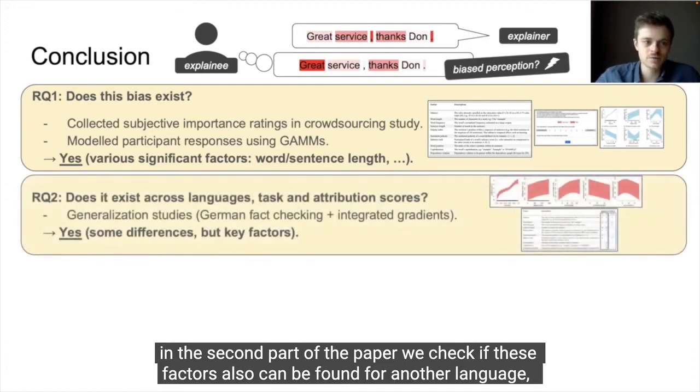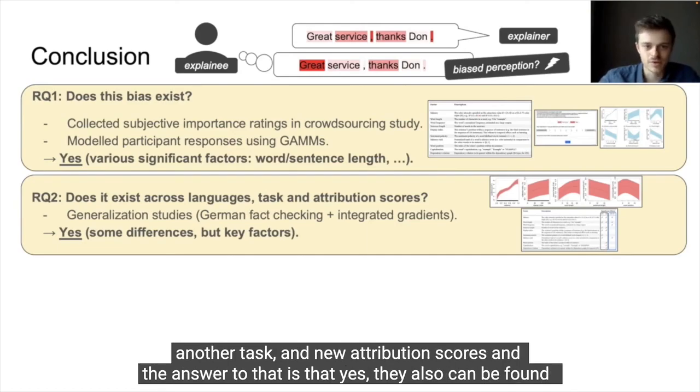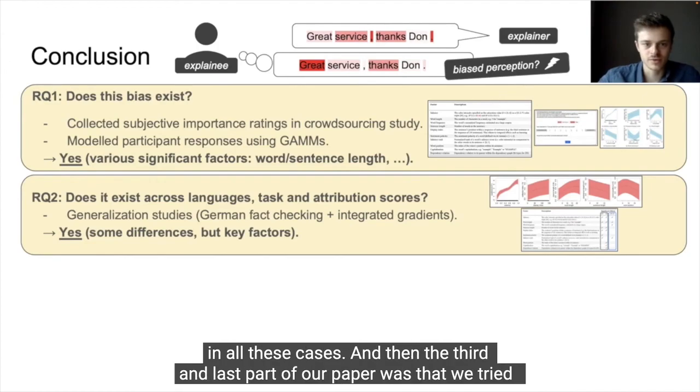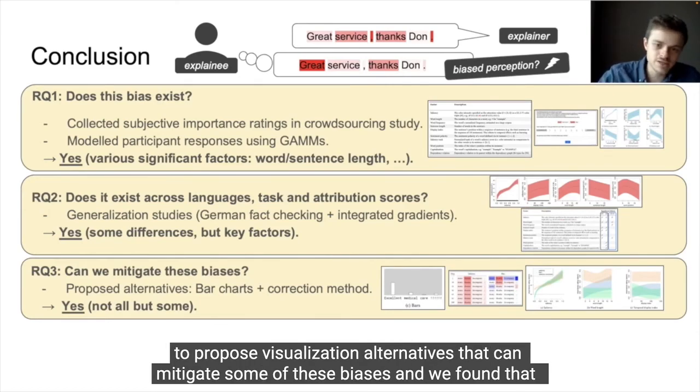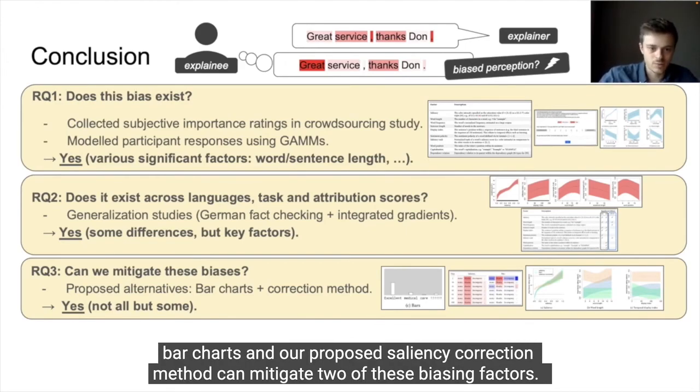And then in the second part of the paper, we checked if these factors can also be found for another language, another task, and real-world attribution scores. And the answer to that is yes, they can be found in all these cases. And then the third and last part of our paper was that we tried to propose visualization alternatives that can mitigate some of these biases, and we found that bar charts and our proposed saliency correction method can mitigate two of these biasing factors.